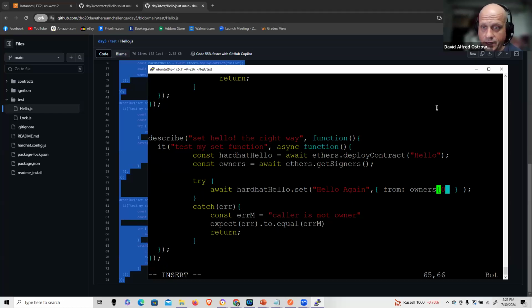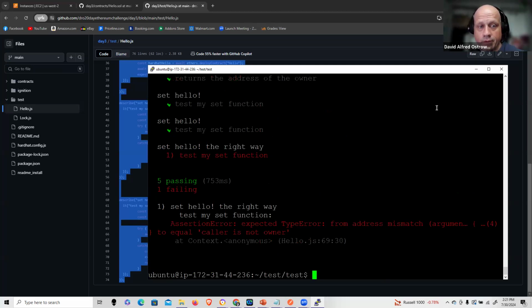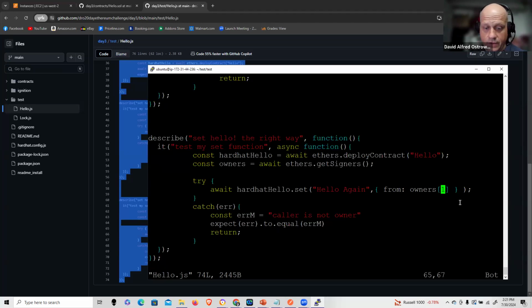Okay, so I can change this and make it fail. I can change it to 1 and we'll change it back again. And we're going to see it fail. So there you go. If I pass in one, it fails my set function. It was an address mismatch. Caller's not the owner. And I change it back and it's going to work appropriately. So I had it set up with duplicate code, one for the test, one for the fail, just to confirm my understanding. And so that's it.